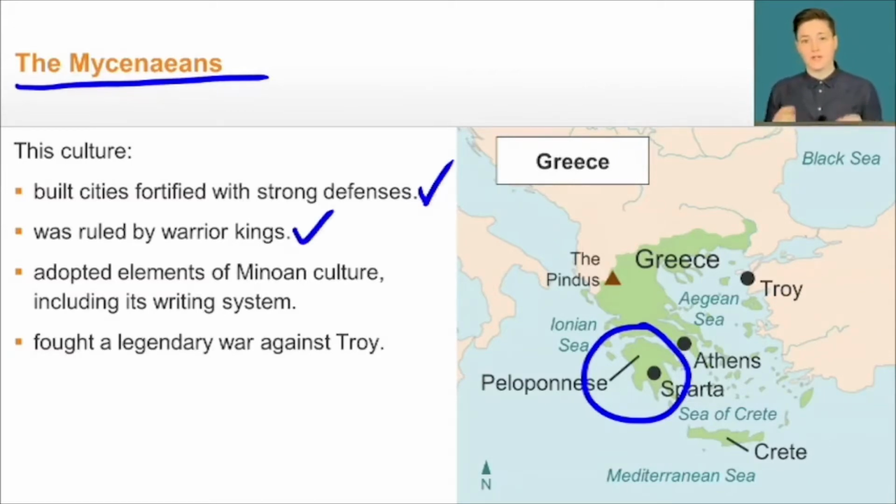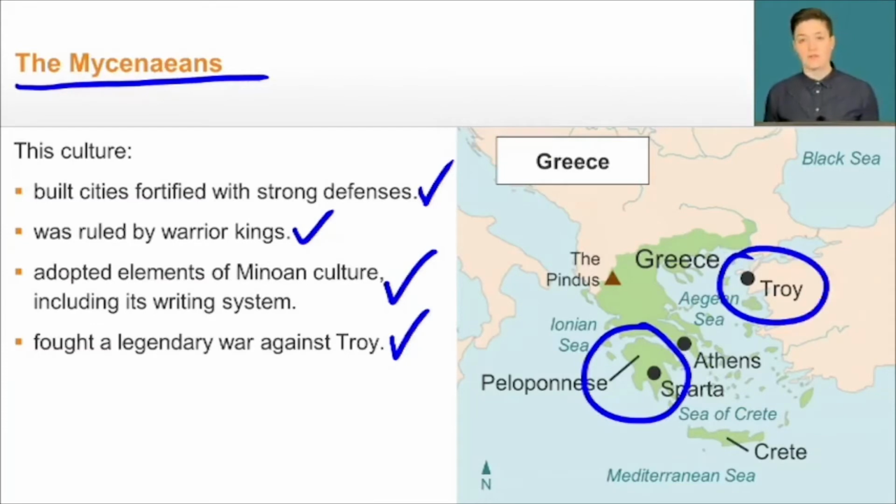There were a lot of different separate settlements, and they were each ruled by different warring leaders rather than having any kind of centralized government. So there's a lot of internal conflict within the civilization. They did adopt elements of Minoan culture, in particular the writing system, and they fought a legendary war against the city of Troy, which you can see up on the map right here. So now we're going to give you a chance to check in with your knowledge about the two earliest great Greek civilizations.